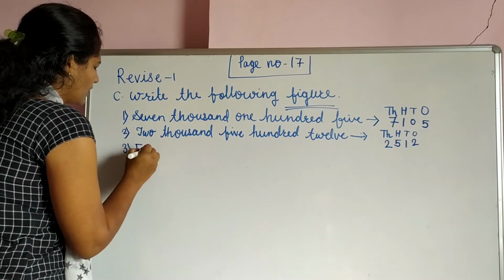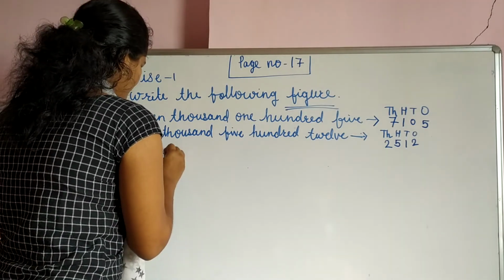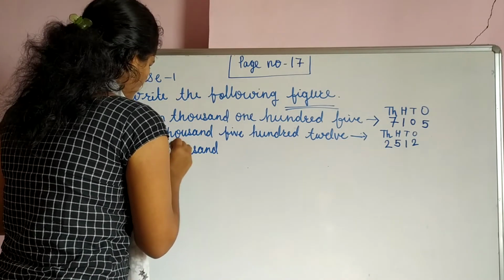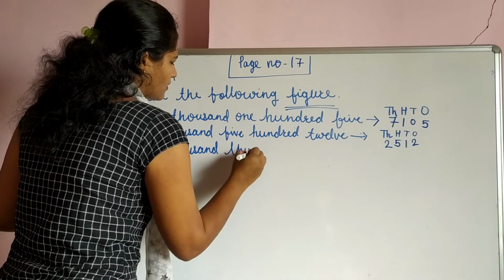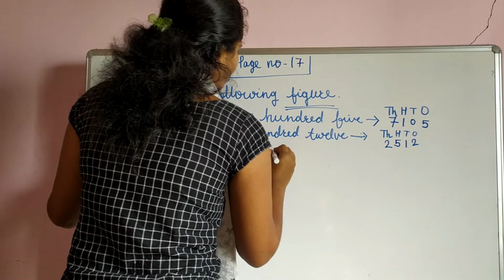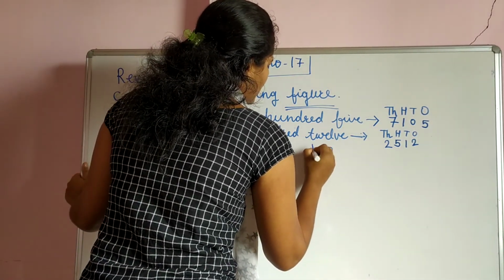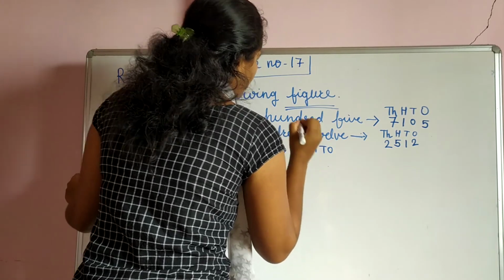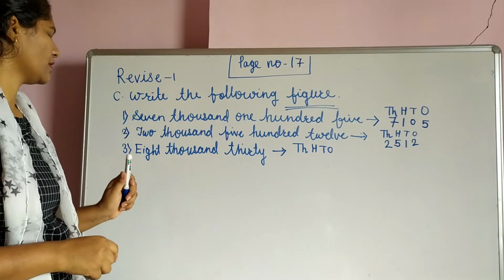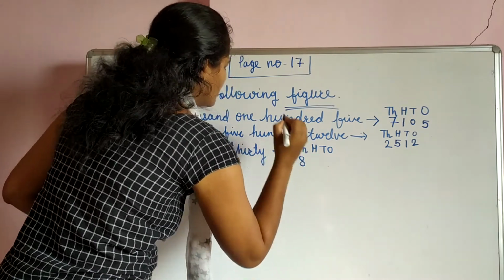Now see the next one, third, 8030. So students, see, here also we give places: ones place, tens place, hundred place and thousand place. 8000 means this 8 is on the thousand place, so 8 on the thousand place.